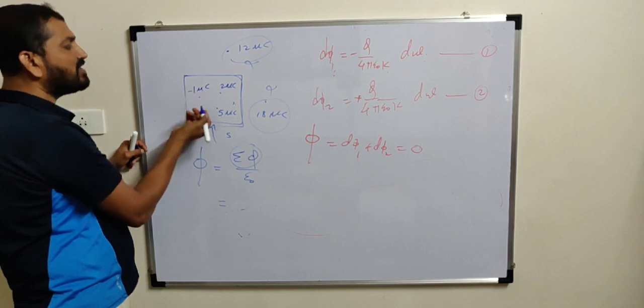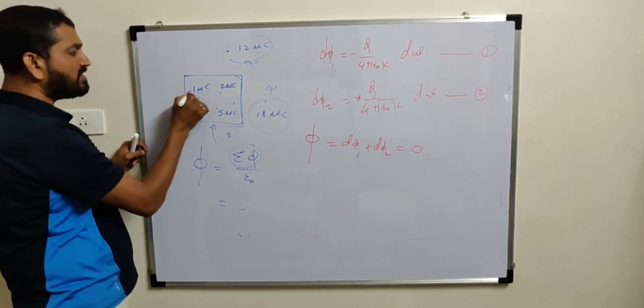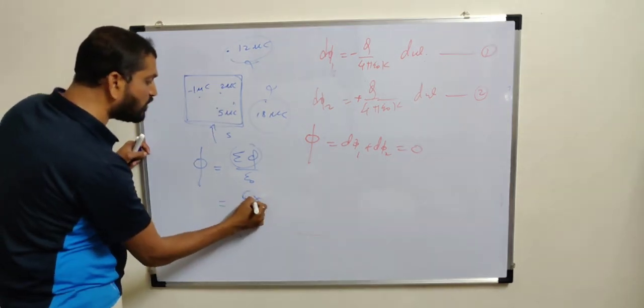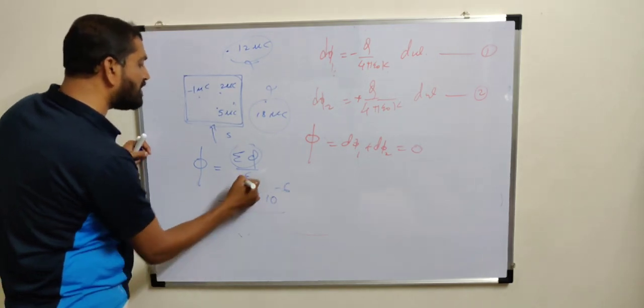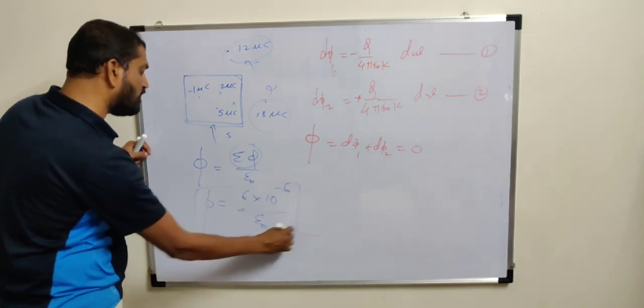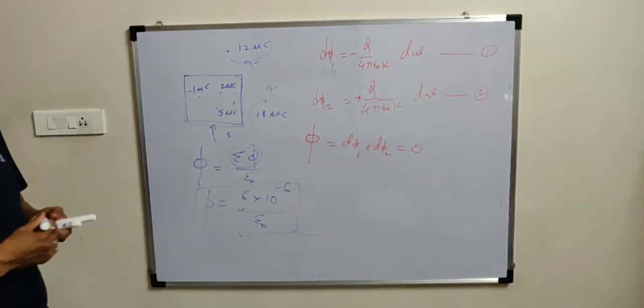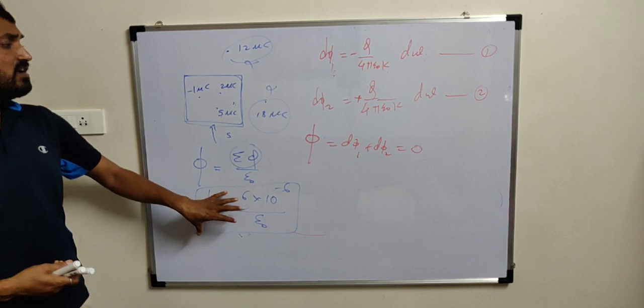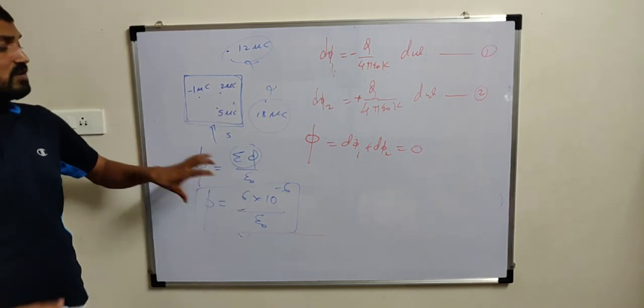If we consider one charge as negative first, 5 plus 2 is 7, 7 minus 1 is 6. So it is 6 into 10 raised to minus 6 coulomb divided by epsilon 0, the permittivity of the air medium. Whatever the value may be, we know that the value is 8.85 into 10 raised to minus 12. In this way, we can solve problems by using Gauss theorem.